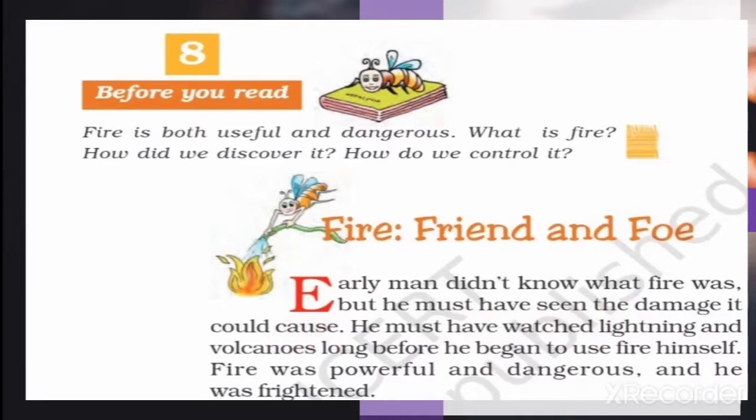But early man knew very well what damage happened because of fire, which kind of injury and harm happened due to fire. How did he know all these things? He must have watched lightning and volcanoes long before he began to use fire himself. As we know, and maybe you have learned in your social studies subject, early man was not living in a home.